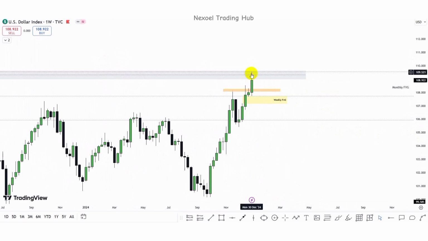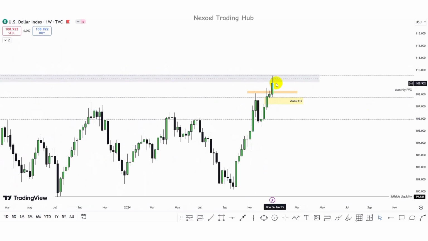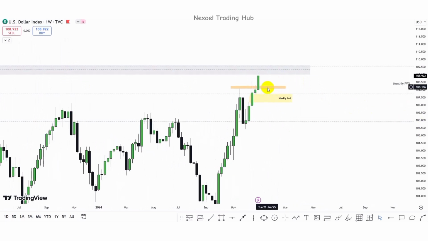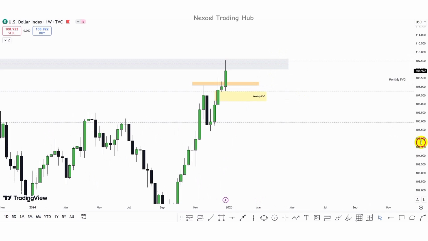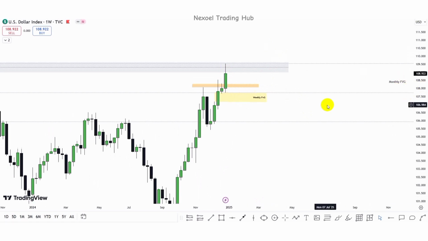You can clearly see how price closed below the mean threshold of the volume of this breakout block in confluence to this fair value gap. So we could expect a dip of price to the downside to mitigate this weekly fair value gap, or we could see price mitigate this fair value gap we identified from the monthly time frame, and then we have the bullish continuation. But I'm looking forward to see price give us more discount price to the downside to mitigate this weekly fair value gap, and we have the bullish continuation to the upside.